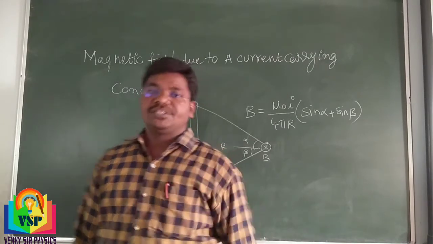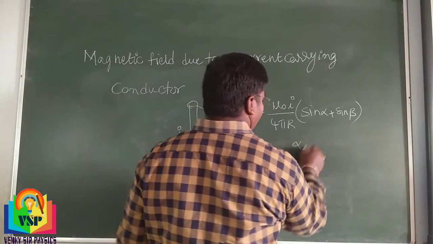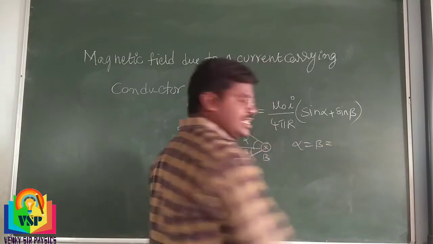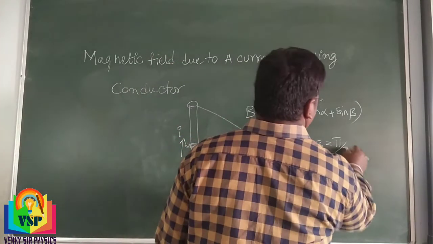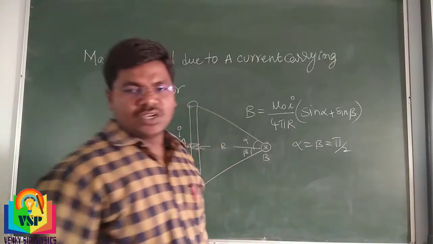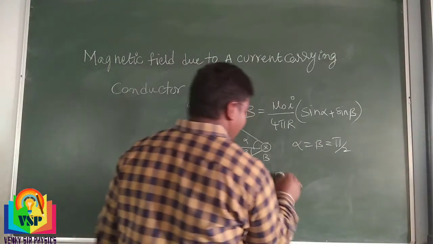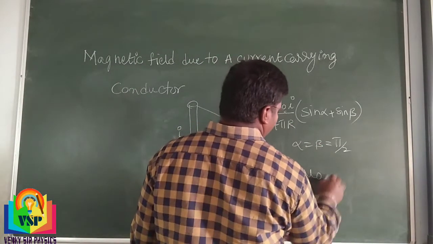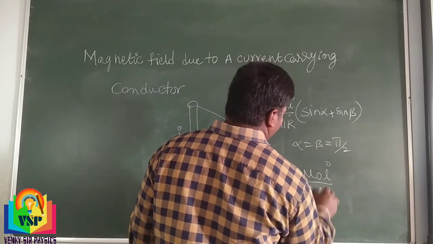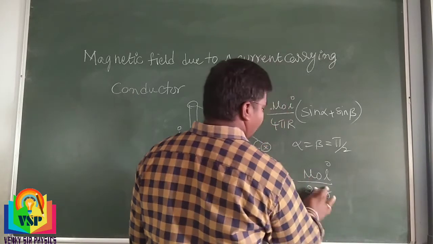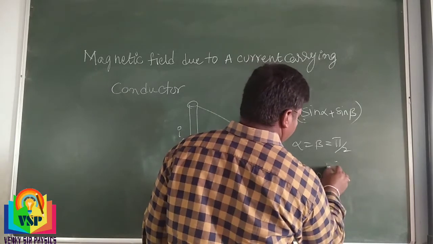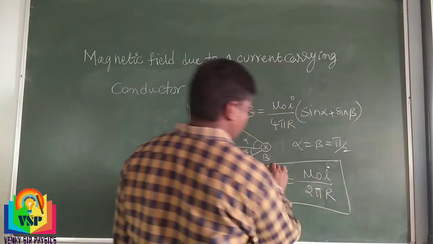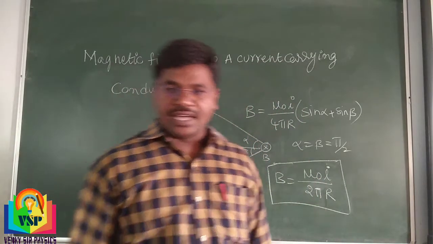If alpha is equal to beta, beta is equal to pi by 2. So we can get B is equal to mu naught I by 2 pi r.